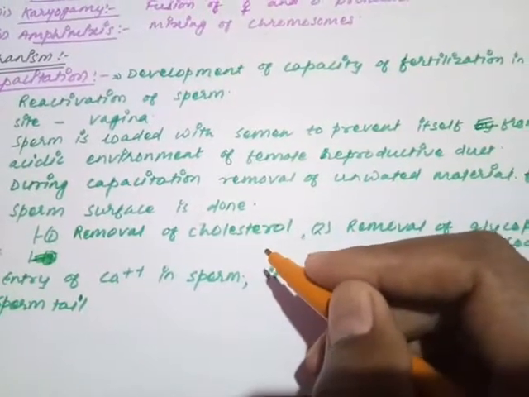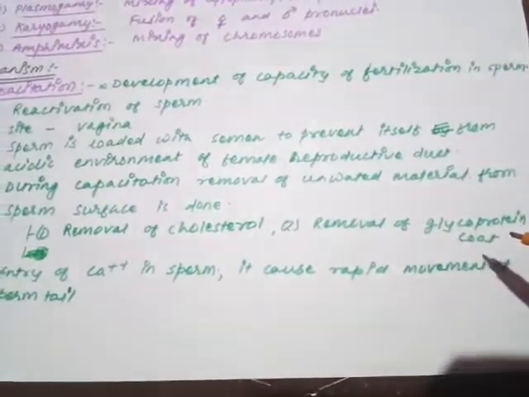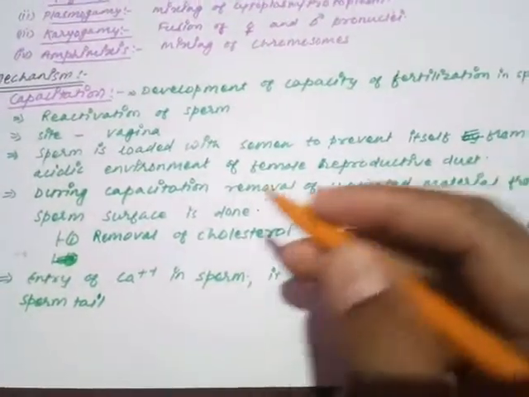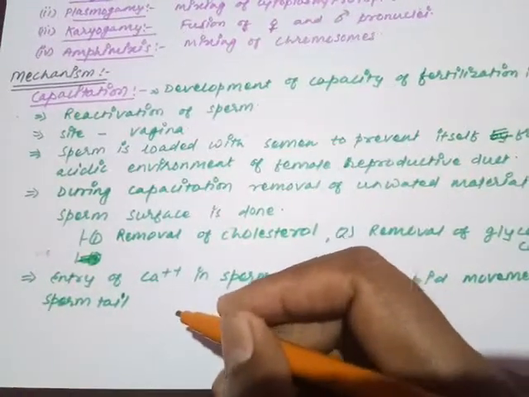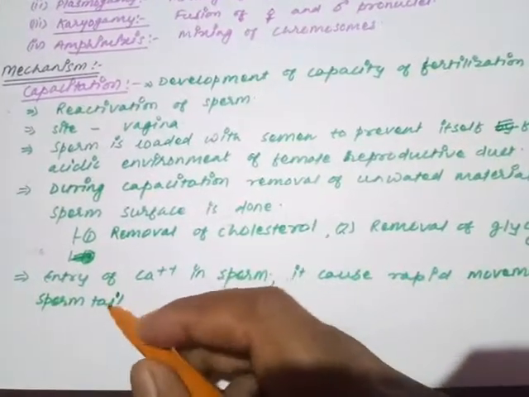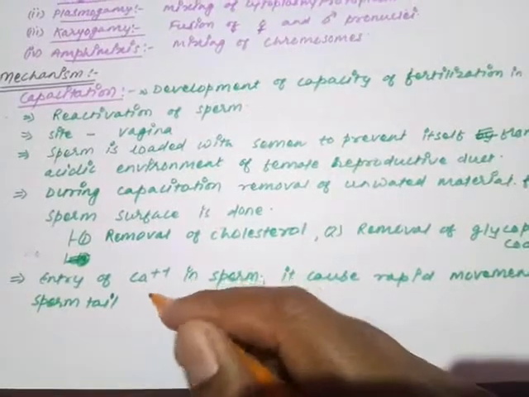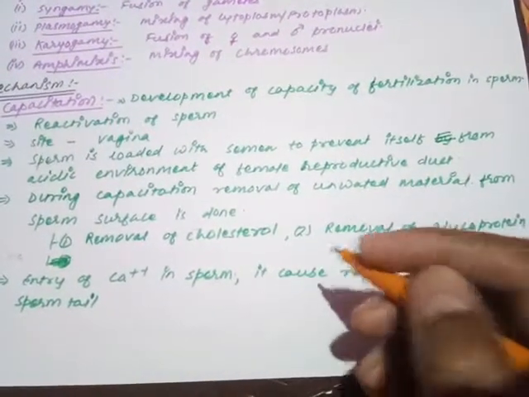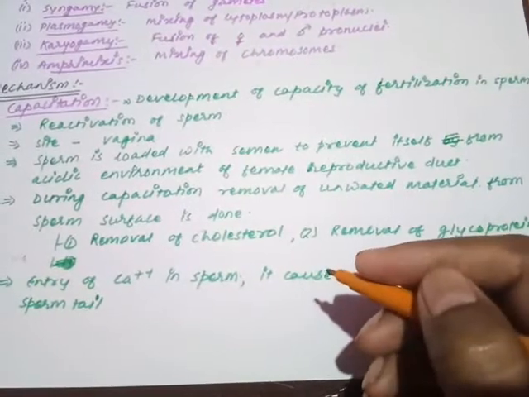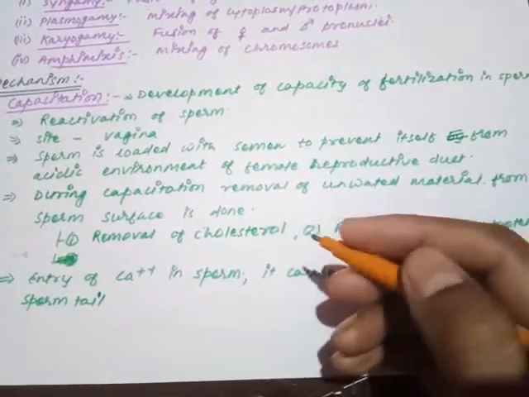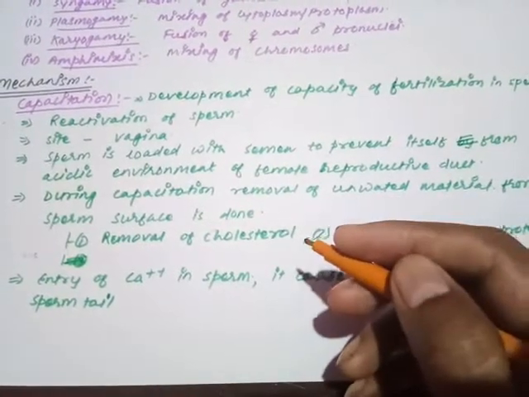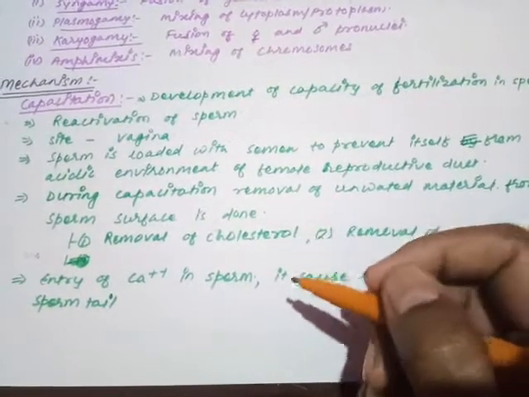The removal of cholesterol, the glycoprotein coat, whatever is present here, all are removed. And one more important thing is done during capacitation. Calcium ions enter into the sperm cytoplasm, and due to the calcium ions, the sperm can perform rapid movement of the tail, and due to this rapid movement of the tail, the sperm can move fast into the female reproductive tract.